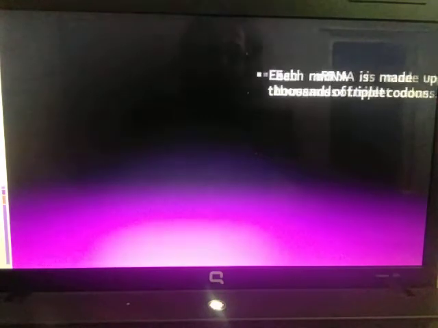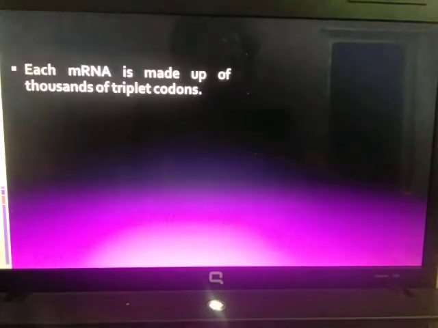Right. So this mRNA which is formed has thousands of triplet codons. Now by now you know what are triplet codons. Triplet codons are nothing but a sequence of three nucleotides. So each of these mRNAs will have thousands of triplet codons. Fine.